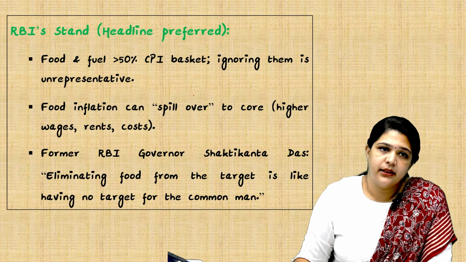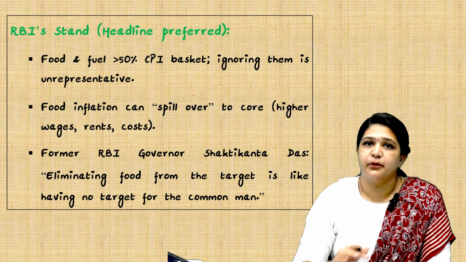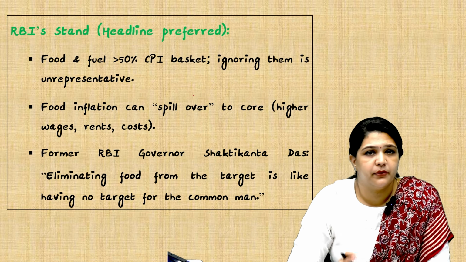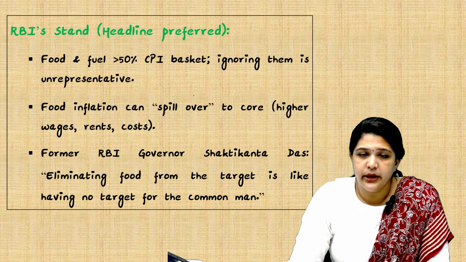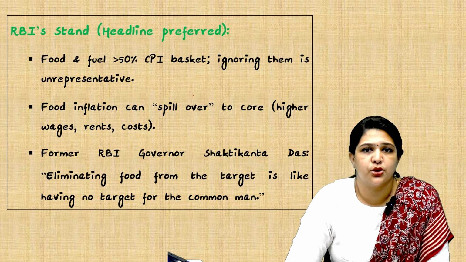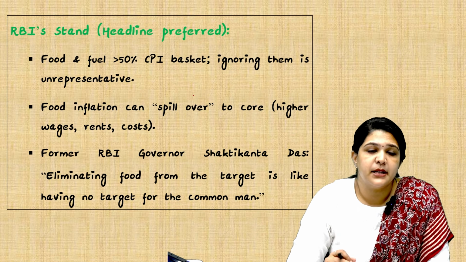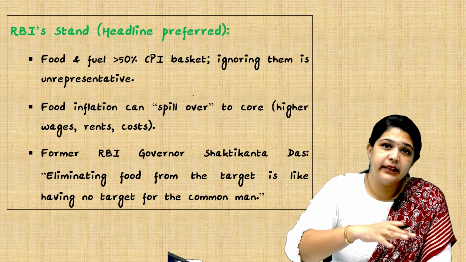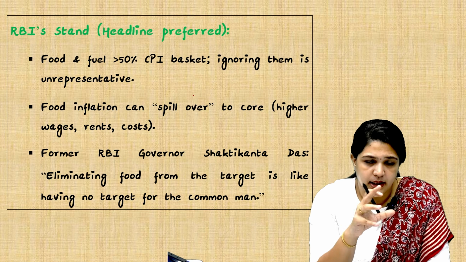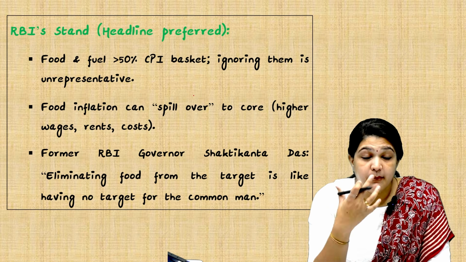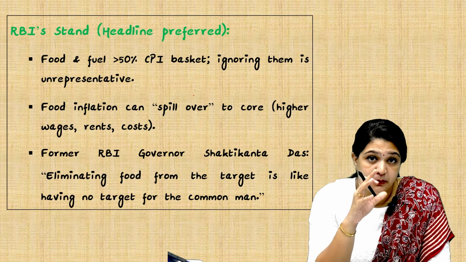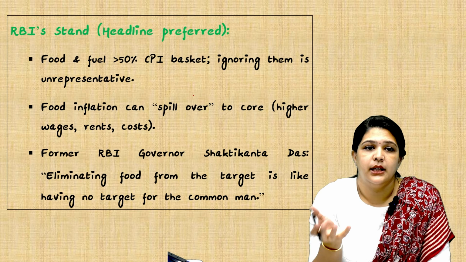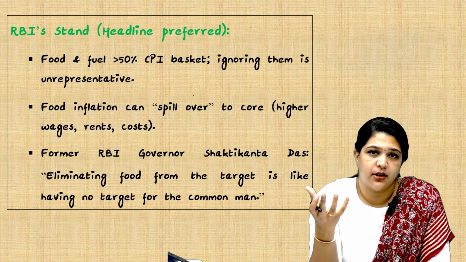But on the other hand, RBI prefers headline inflation, and says that food and fuel constitute more than 50%, and if we ignore them, we will not actually address people's issues. There might be a spillover to the core. If we don't address headline inflation, we might think it is not an issue, but it might spill over and impact core inflation also. There might be higher wages, rent and costs.